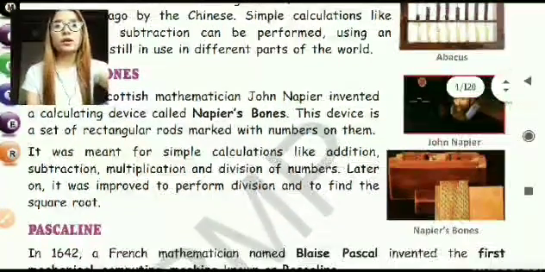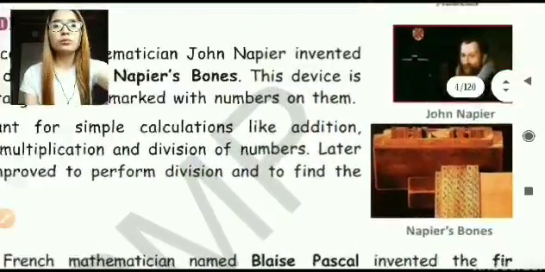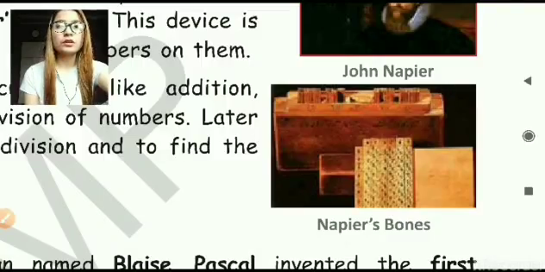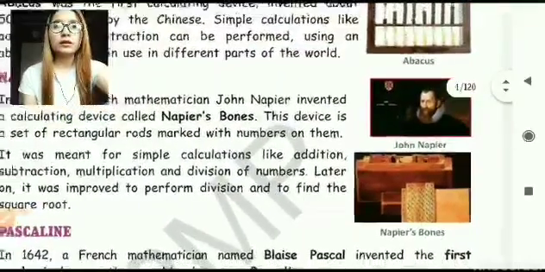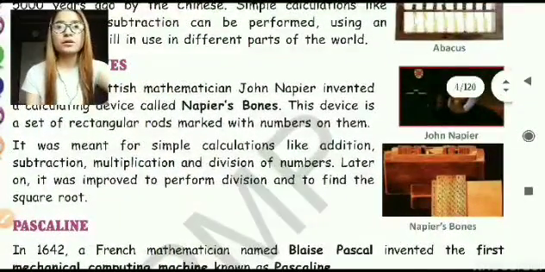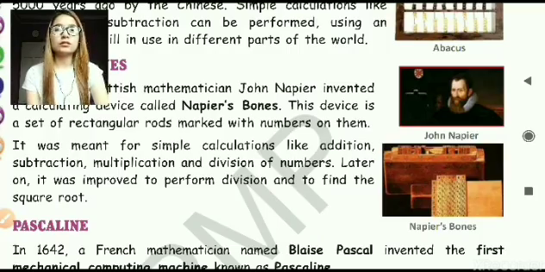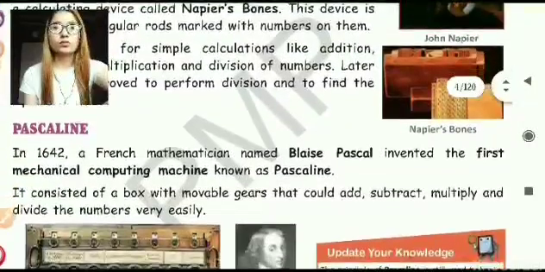rectangular rods marked with numbers on them. I would like to show you the picture over here. Okay, you can see it in the picture. There are numbers marked on this wooden rod, and it used to do calculations like addition, subtraction, multiplication, division, and later it started doing a bit more complex tasks like division also, and finding the square root also.